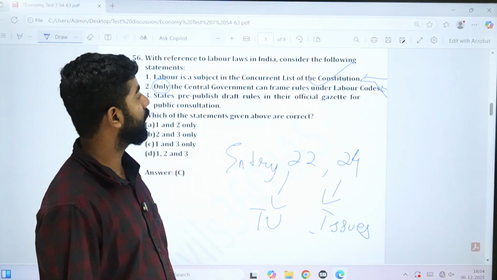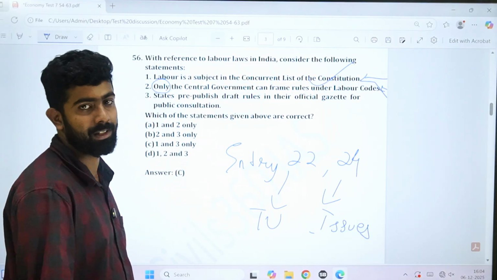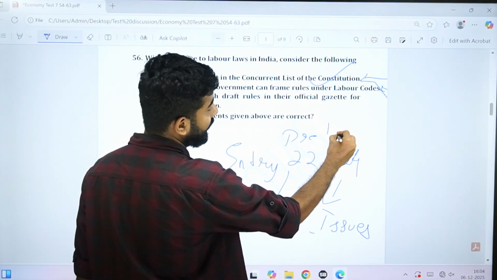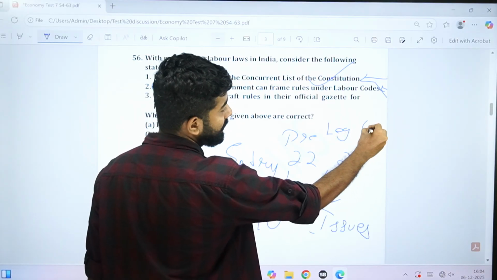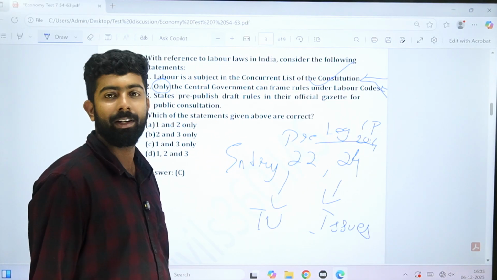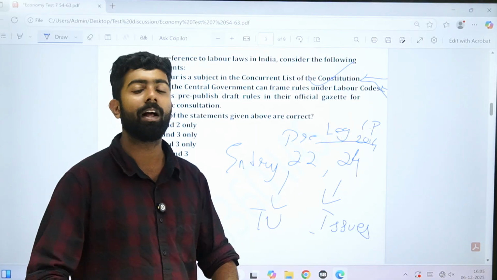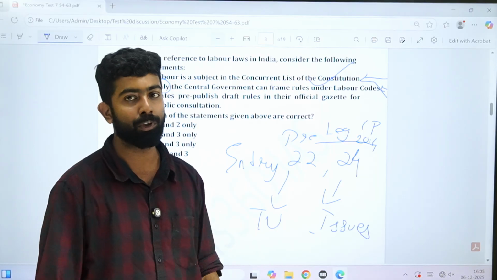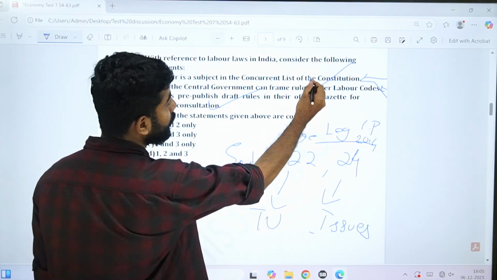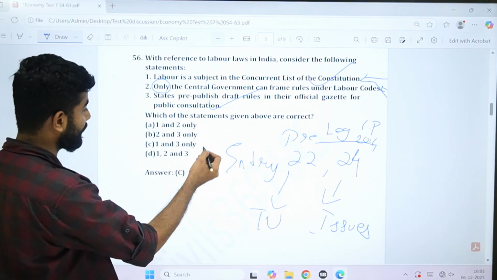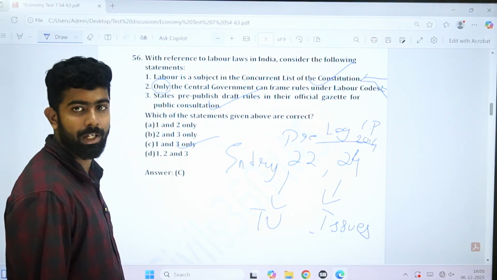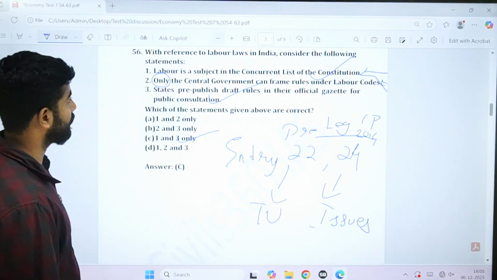States pre-publish draft rules in their official gazette for public consultation, usually as a part of the Pre-Legislative Consultation Policy. Okay, Pre-Legislative Consultation Policy of 2014. It is a directive. It's not a mandatory thing, but still it's usual that they will pre-publish rules for public consultation. So this is actually correct, right? So you will reach 1 and 3, which is actually the option. See, if you can eliminate 2 itself, you can use elimination to reach the final answer.